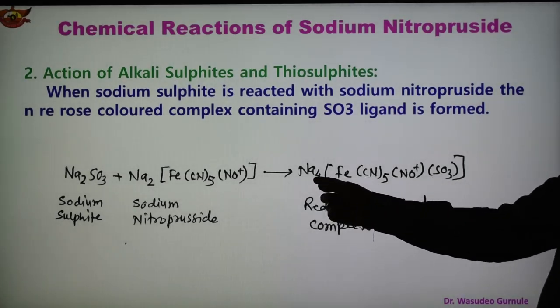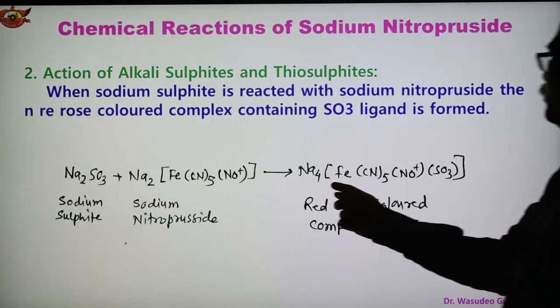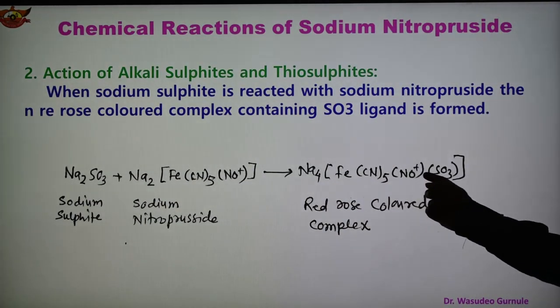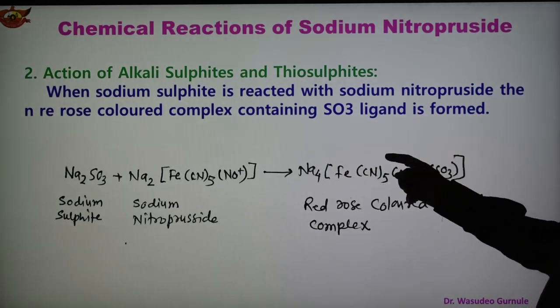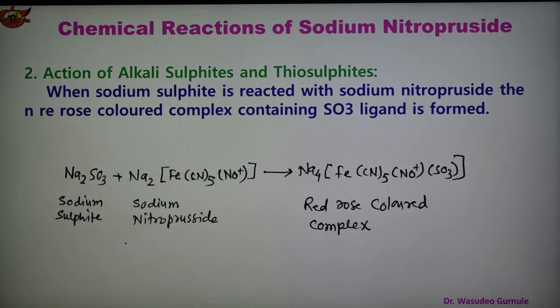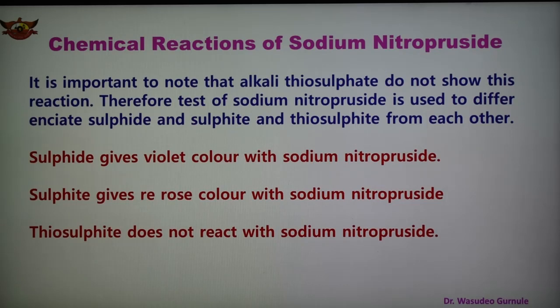So Na4, 2Na are here, Na4[Fe(CN)5NO] and SO3 comes here. Again, this is the addition compound and this is the complex, which is red in color. So when sodium nitroprusside reacts with the alkali sulfite, that is sodium sulfite, it gives the red rose colored complex. This is an important compound, and it is also important to note that alkali thiosulfate does not show this reaction.